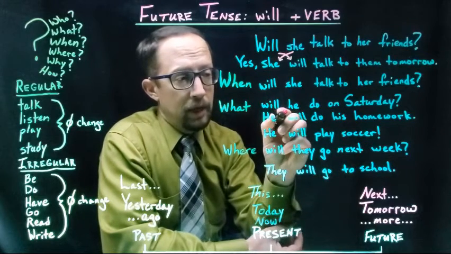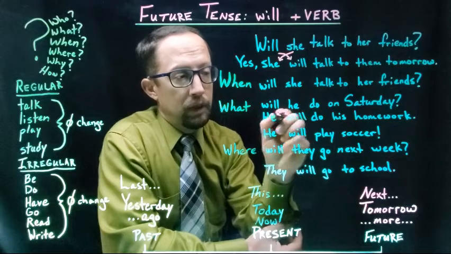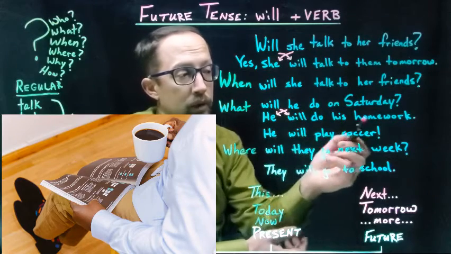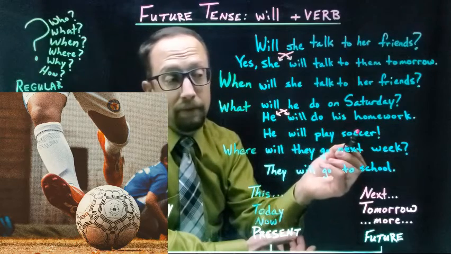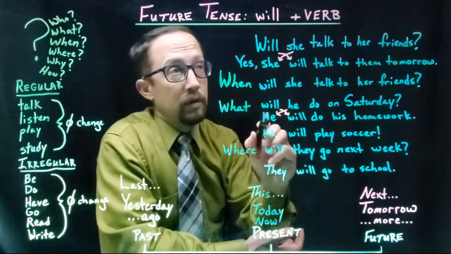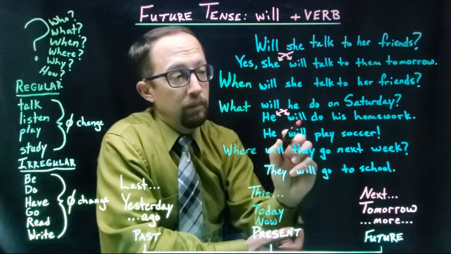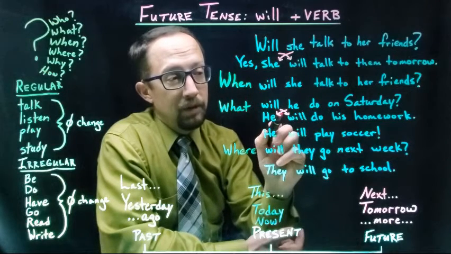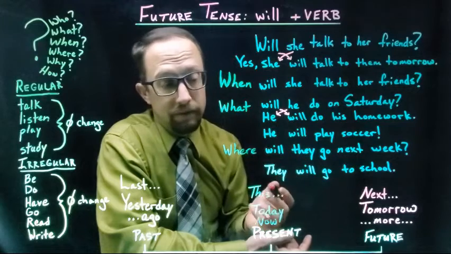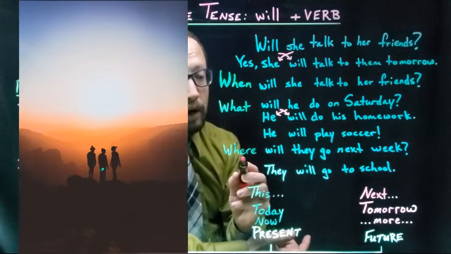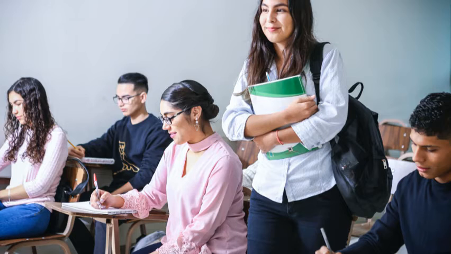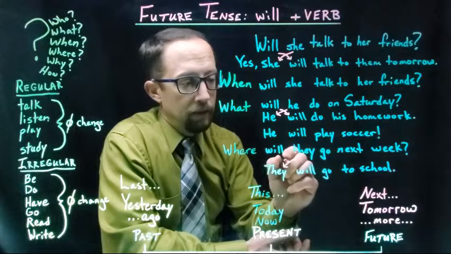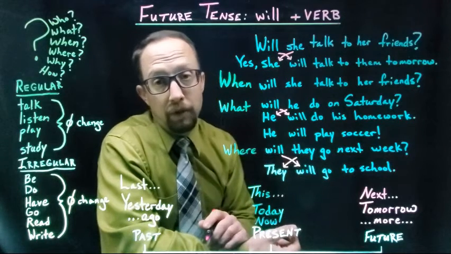You can say, when will she talk to her friends? You could answer just like this, she will talk to them tomorrow. You might just say, tomorrow. You might say, what will he do on Saturday? And again, remember, to answer, you change the order. He will do his homework. Or maybe he will play soccer. But remember, when you answer, you use will plus the verb. But you always change the order of the subject.